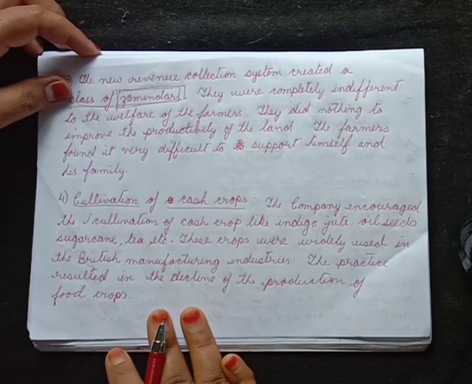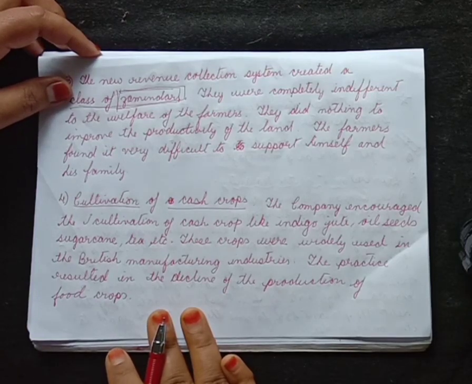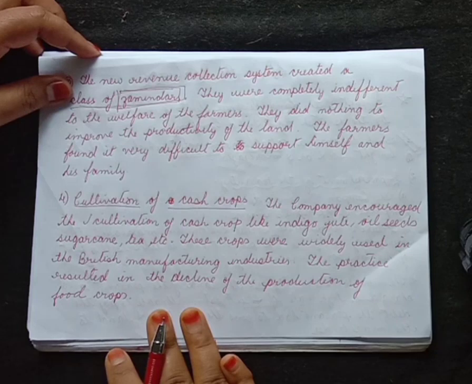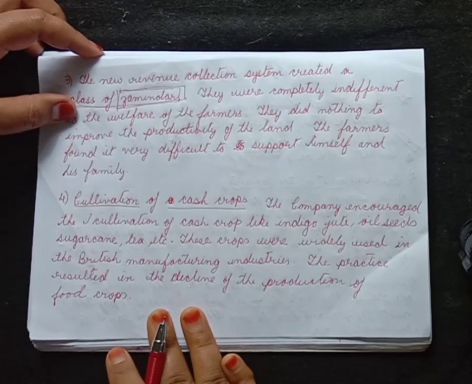The land revenue collection system was already very, very harsh on the peasants. On top of that, the zamindars were very cruel. They would do anything to collect more and more revenue. They did nothing to help the peasant or to increase the productivity of the land.